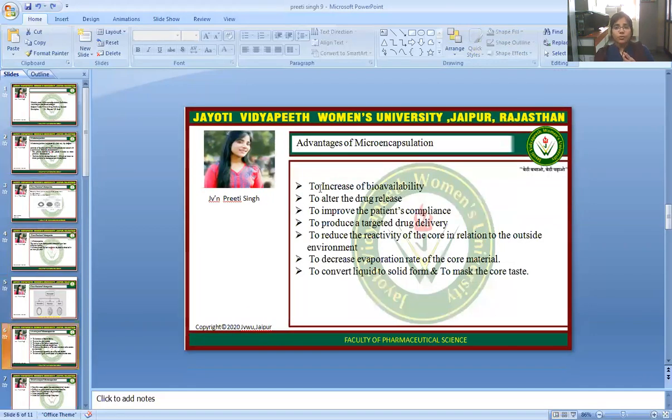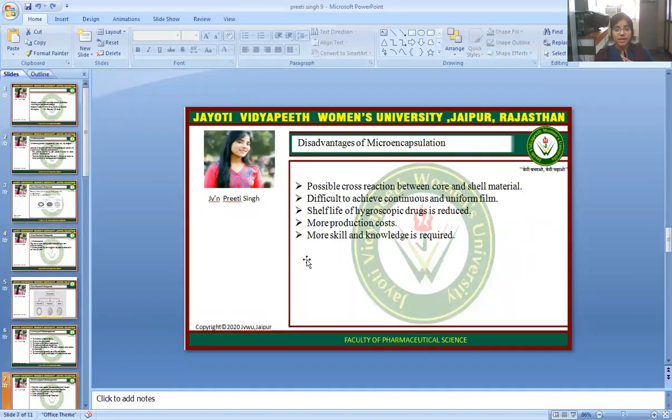Now we move to the advantages of microencapsulation: to increase bioavailability, to alter the drug release, to improve patient compliance, to produce targeted drug delivery, to reduce the reactivity of the core in relation to the outside environment, to decrease the evaporation rate of the core material, to convert liquid to solid form, and to mask the core taste. Next is the disadvantages of microencapsulation.